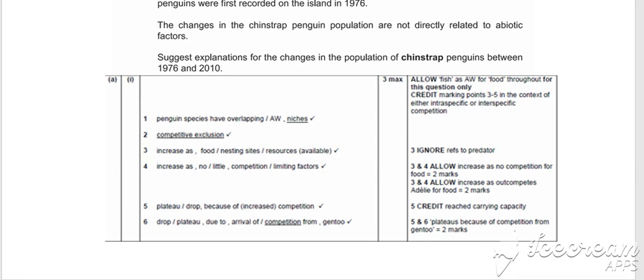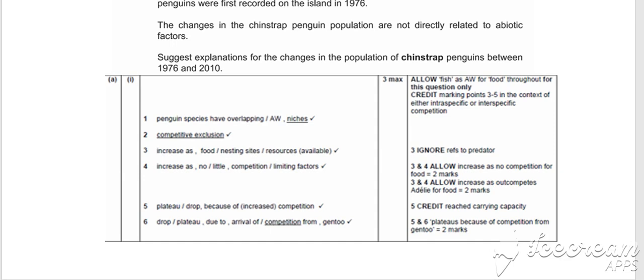There is competitive exclusion that has occurred, where you have 2 species that are competing for the same resources, and it results in one of those species having a slight advantage. Therefore they will survive and reproduce because they will get the resources, and the other species will see a decline in the population as they are not getting the resources.